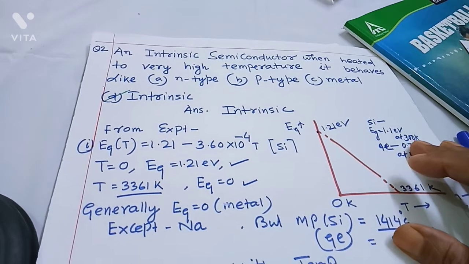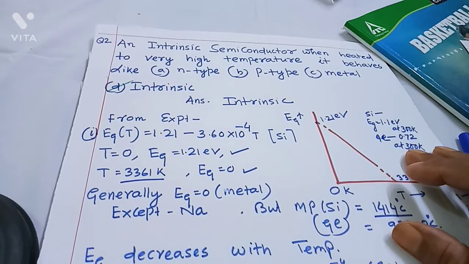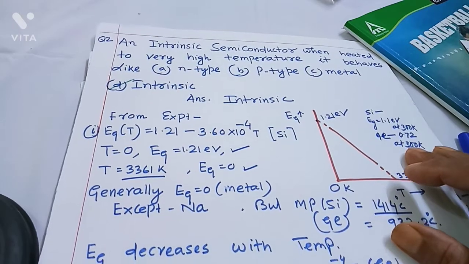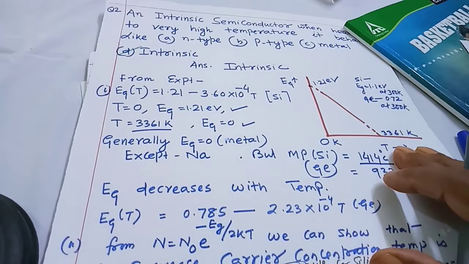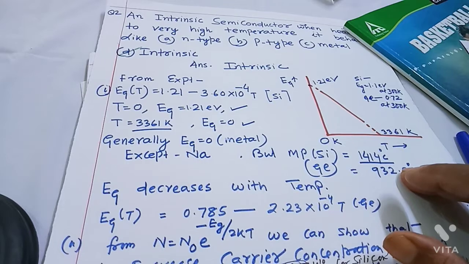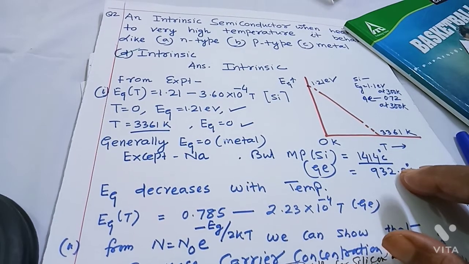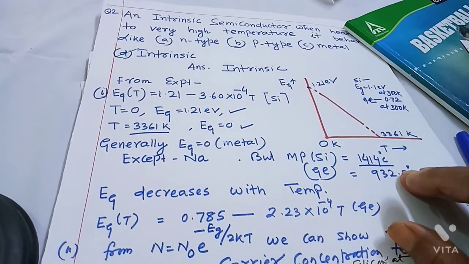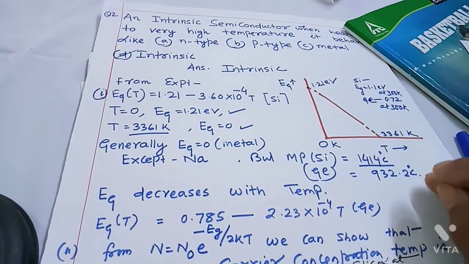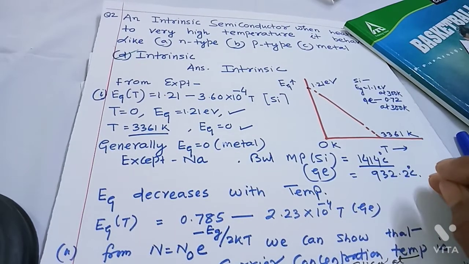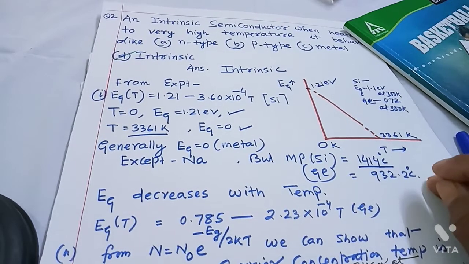It is not possible. If you raise the temperature of a semiconductor, the intrinsic carrier concentration increases, but the concentration of electrons cannot be equal to the concentration of electrons in case of metal. So that is one reason why you cannot consider intrinsic semiconductor at high temperature as metal.